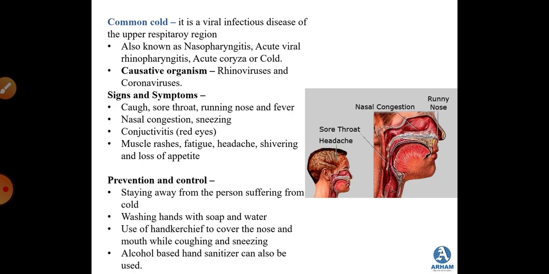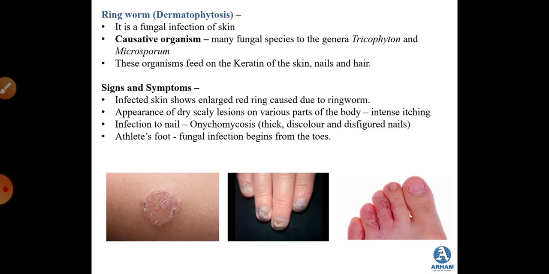Prevention and controlling measures are staying away from the person who is suffering from the cold, washing hands with soap and water, that is thorough washing of your hands, using a handkerchief to cover your nose and mouth while you are coughing and sneezing, and then there is alcohol based sanitizer. Rubbing alcohol based sanitizer on your hands and on the place of your work is very important to avoid this kind of infection. So this was about common cold.